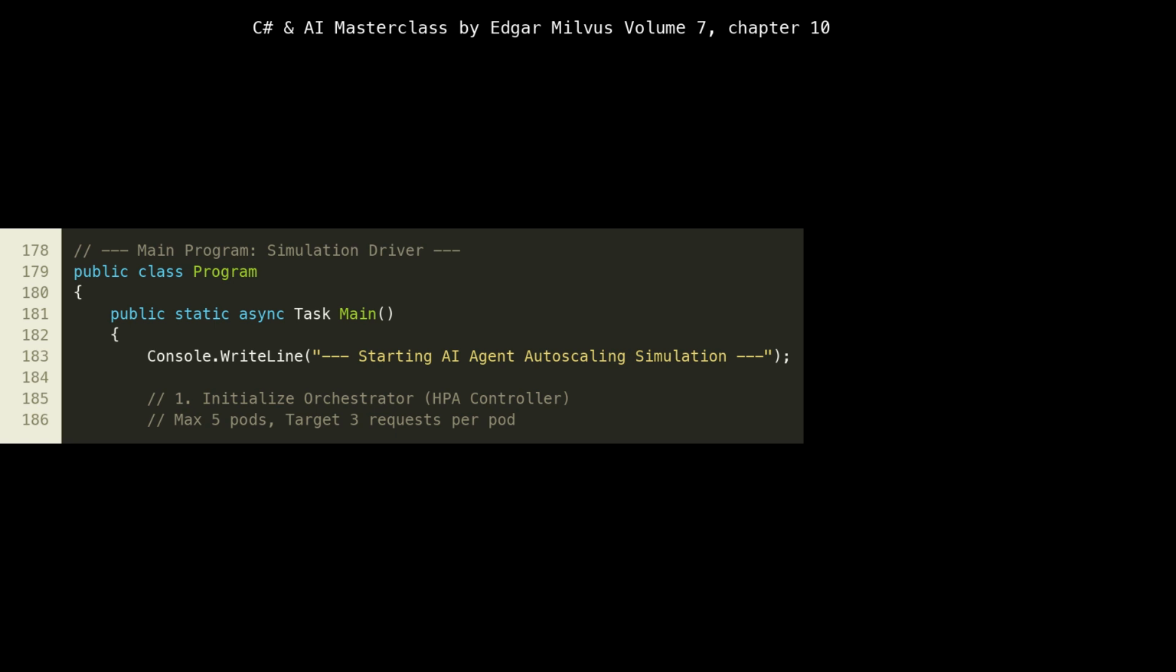Max agents sets the upper limit on how many AI pods can be active, mirroring a resource constraint in a real cluster. Target queue depth per agent dictates the desired average number of pending requests per agent. If this value is exceeded, the HPA will attempt to scale out. These settings allow us to control the cost and responsiveness of our simulated microservice.